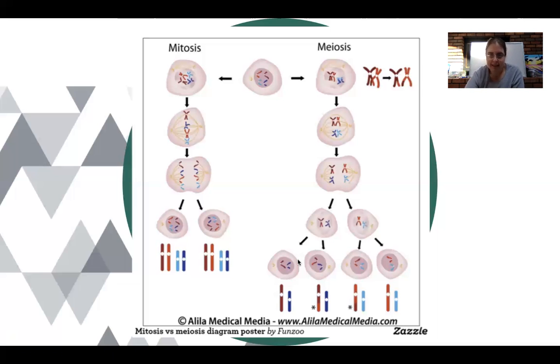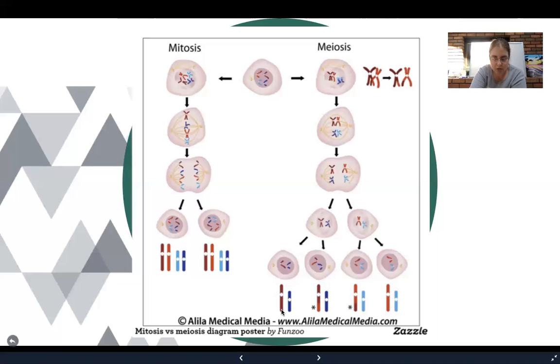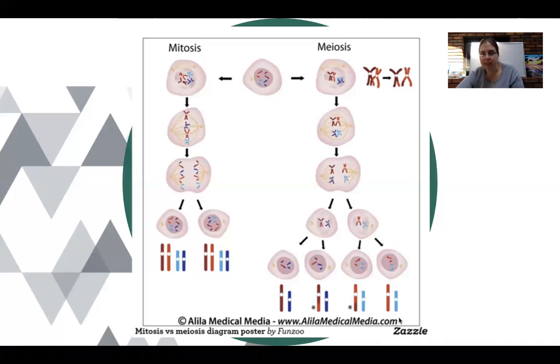Not only that, but none of the color combinations are identical. We have all dark red with all dark blue. We have dark red with a little bit of light red, dark blue. We have light red with a little bit of dark red, light blue. We have all light red, all light blue. So we can see different combinations of alleles for those different respective genes. And that's what allows for genetic variation.